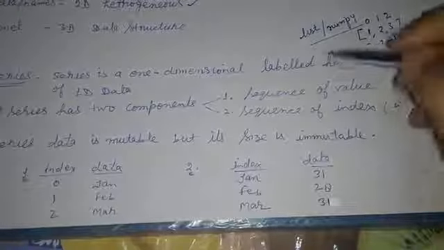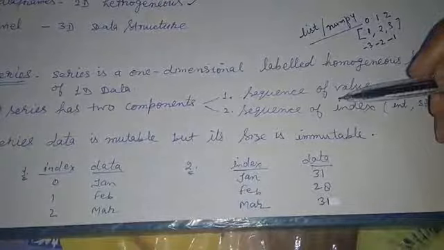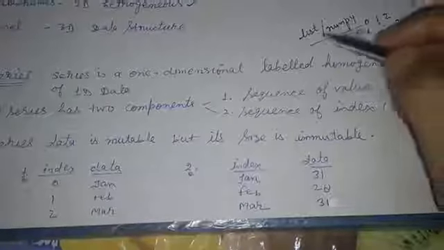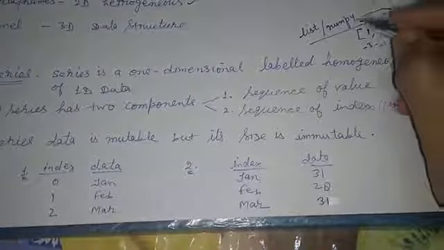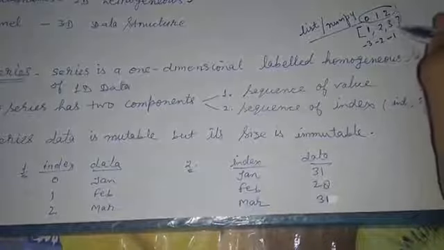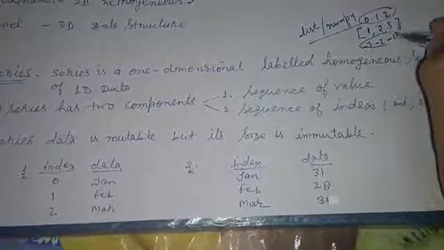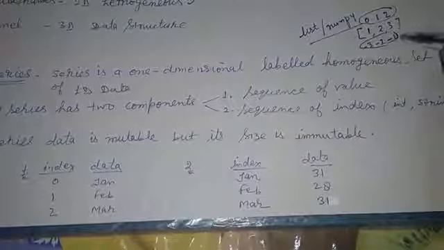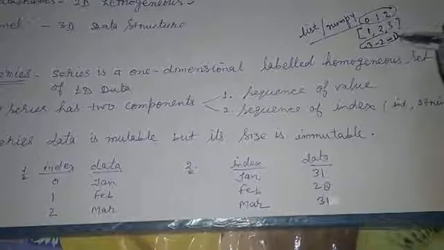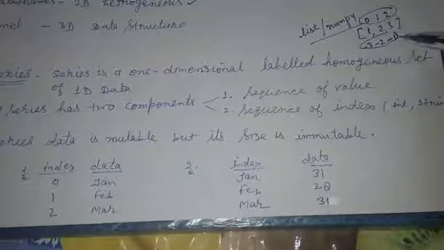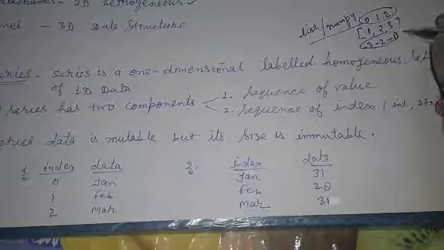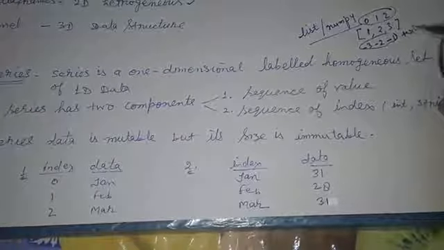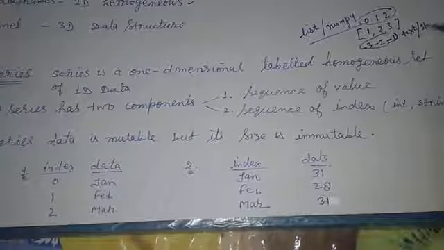And series is also a one-dimensional data structure. Then what is the difference between series and these two data objects? The main difference is in the case of index. You can provide a list of index by yourself. Even the index can be text or string, you can say.